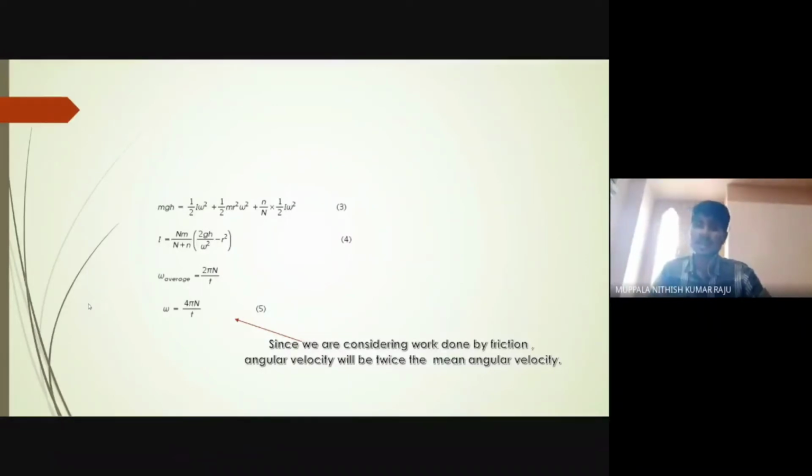The terminology here is: I is the moment of inertia of the flywheel assembly, N is the number of rotations of the flywheel before it stops, m is the mass of the rings, n is the number of turns of the string on the axle, g is the acceleration due to gravity of the environment, h is the height of the weight assembly from the ground, and r is the radius of the axle. In the formula, we also have to find omega, where omega is twice the angular average omega, that is omega equal to 4 pi N by t. Now we can get the formula to find the moment of inertia of the flywheel assembly.